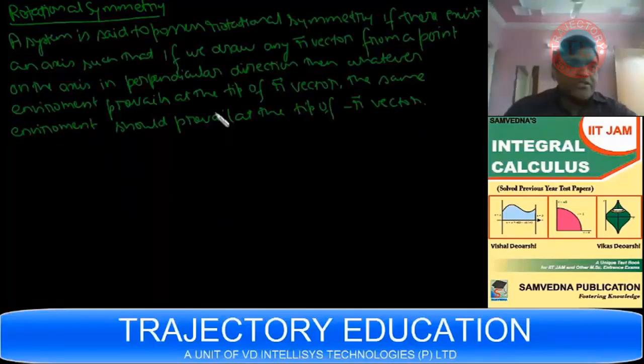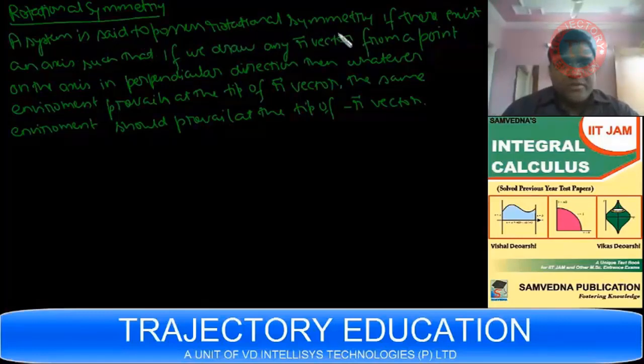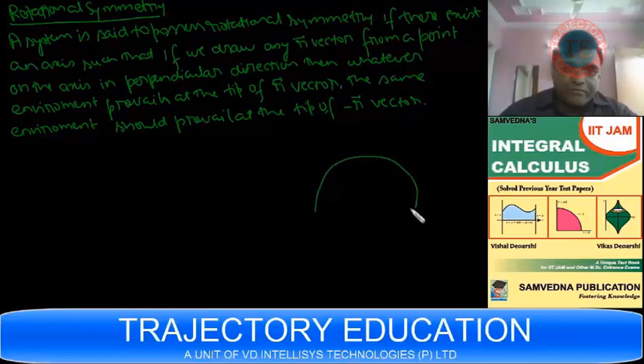In rotational symmetry, I write down the definition first. So this is rotational symmetry. A system is said to possess rotational symmetry if there exists an axis such that if we draw any r vector from a point on the axis in a perpendicular direction, then whatever environment prevails at the tip of the r vector, the same environment should prevail at the tip of minus r vector.